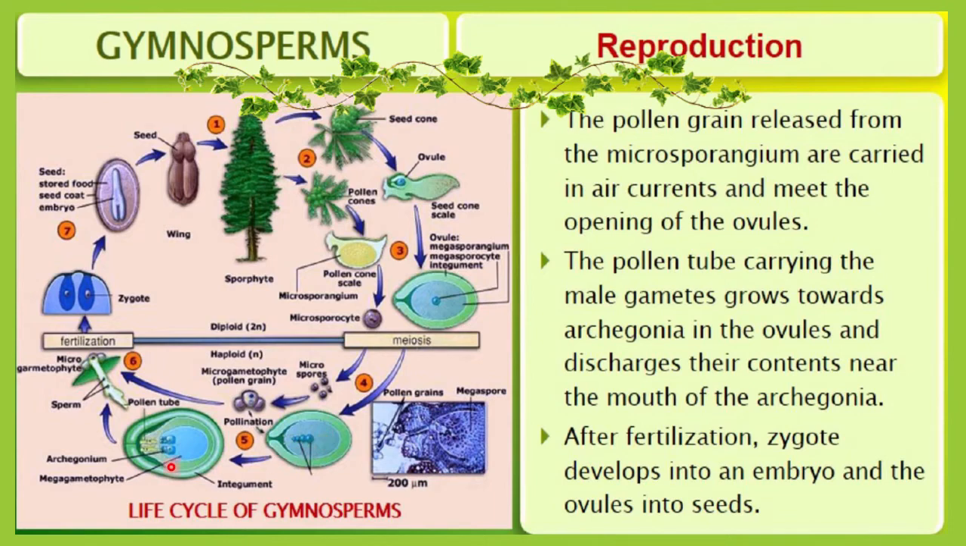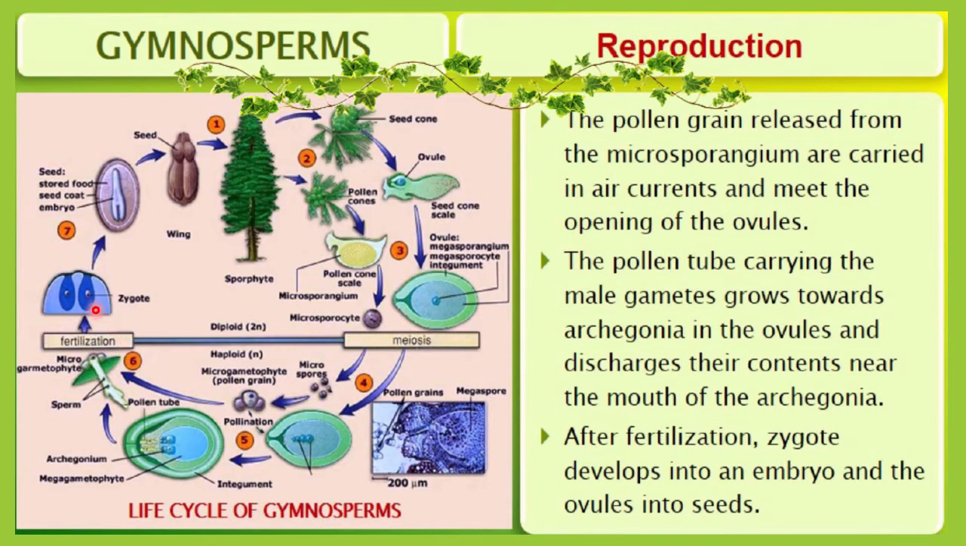Here you can see archegonia and megasporophyte will come in contact with the pollen tube. Then the pollen tube will act as a sperm. Here you can see sperm cells. Then fertilization will occur, meaning both come in contact, then the pollen tube will form, sperm will be there, then both will come in contact and the fertilization event will occur.